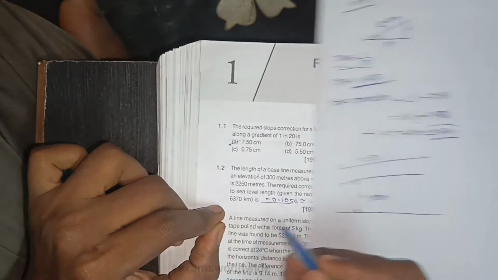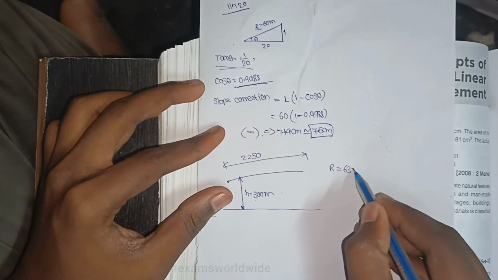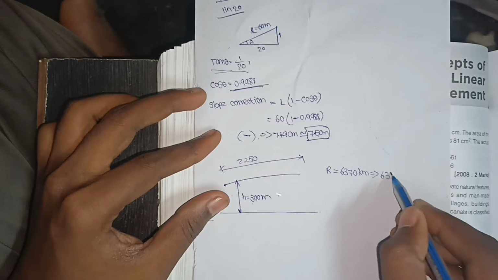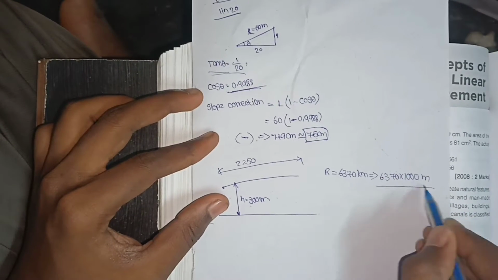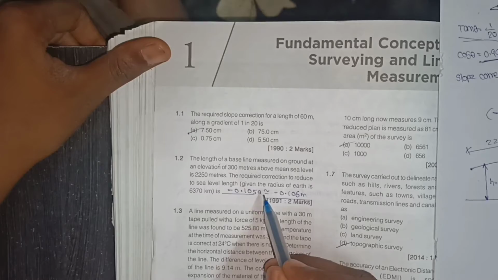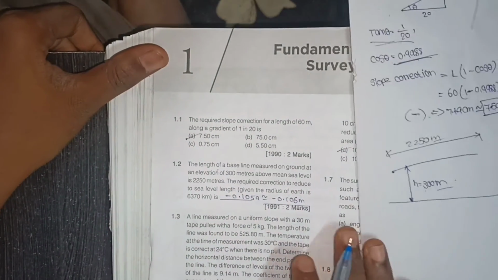The radius of the earth is given: radius equals 6370 kilometers, which means 6370 into 1000 meters, because they are all given in meters. They are finally asking for the required correction to reduce to sea level length.